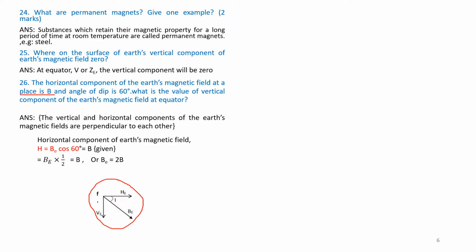Therefore, substituting, BE into cos 60, which is 1/2, is equal to B. Therefore, BE will be equal to 2B, cross multiplying.